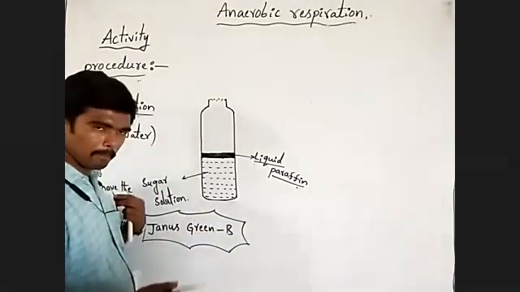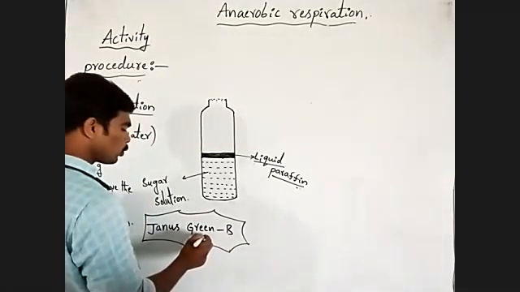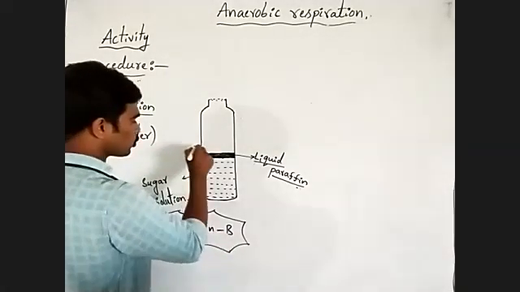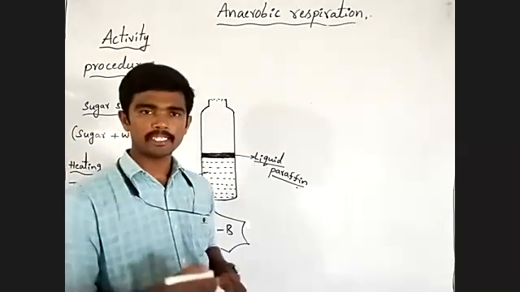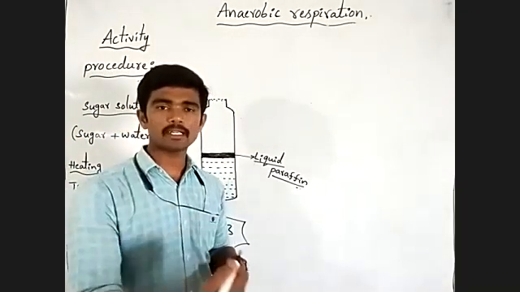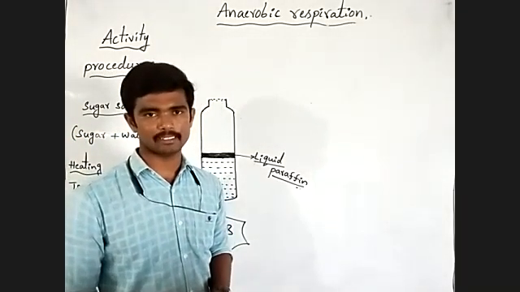We have to add this Janus green B to sugar solution if we want to check the anaerobic condition.